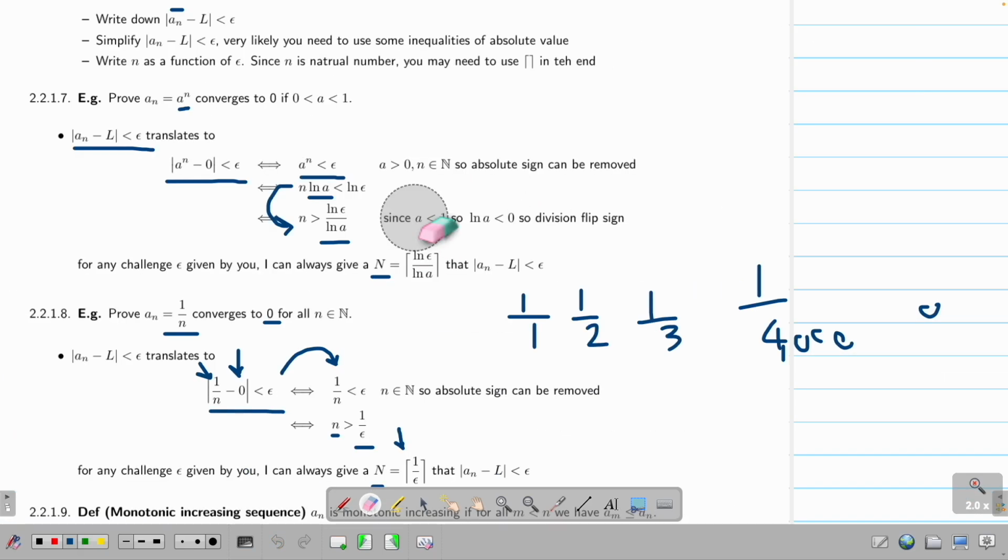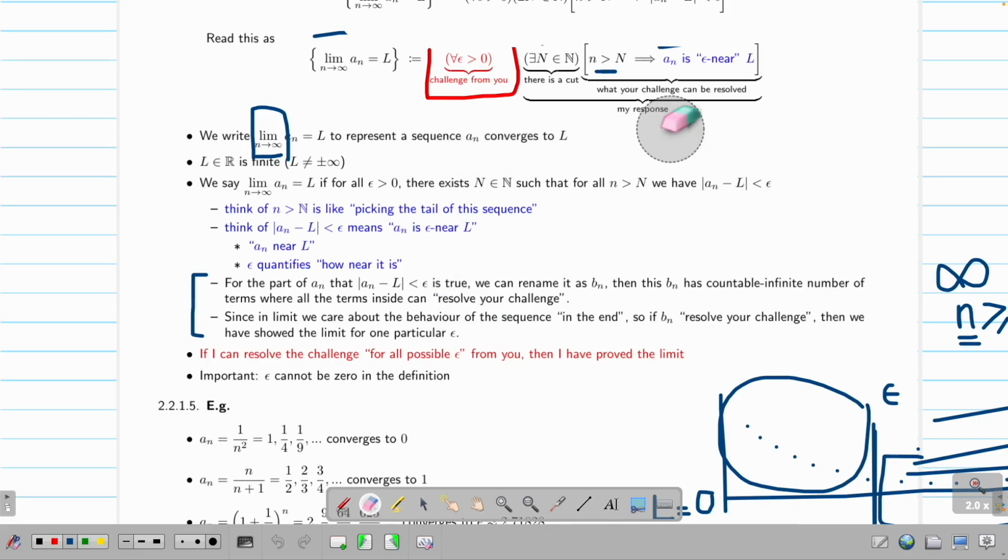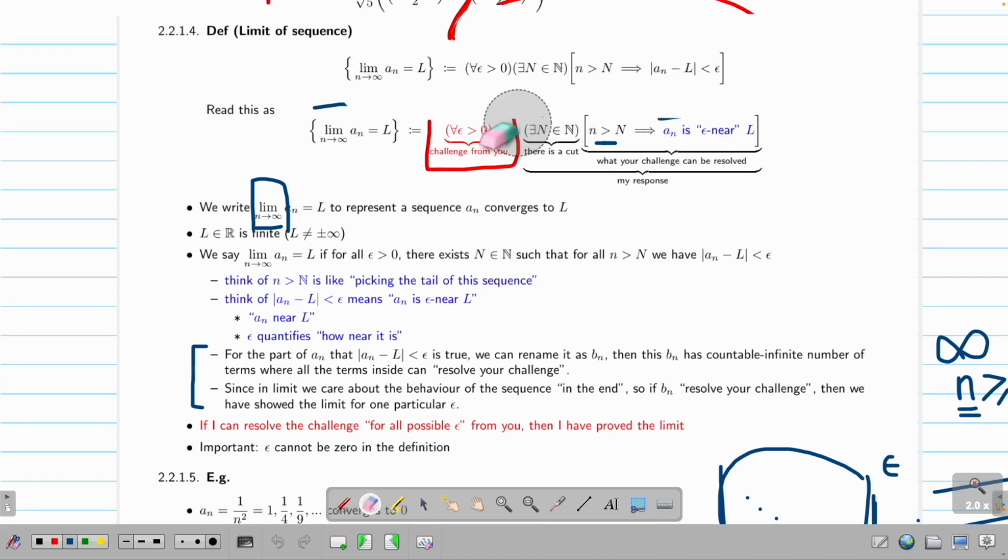Later on, what's the definition of differentiation? You see this thing again, but this part changed. What is the definition of a function being continuous? You see this thing again, but this black part changed. What's the definition of an integral? You see this thing again, but this black part changed. Everything you see in calculus basically is just after the red thing, I do something different on the black thing. That's the whole picture of calculus.